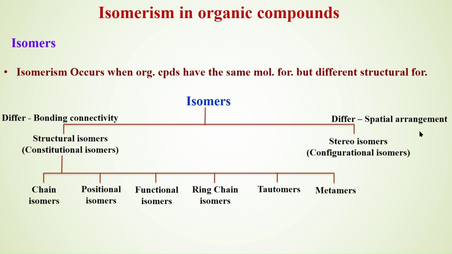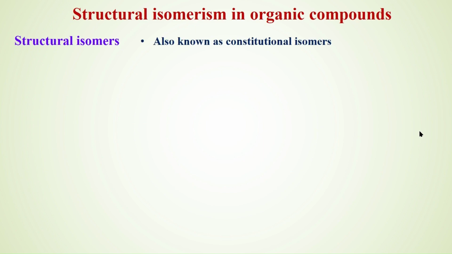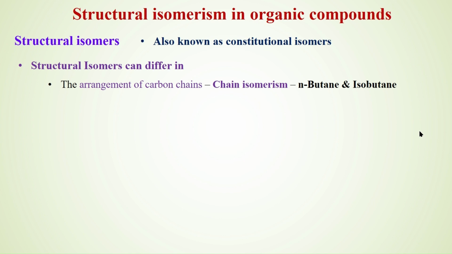The first variety are those compounds which exhibit chain isomerism. As the name indicates, chain isomers are those isomers which differ in the arrangement of the carbon chain.